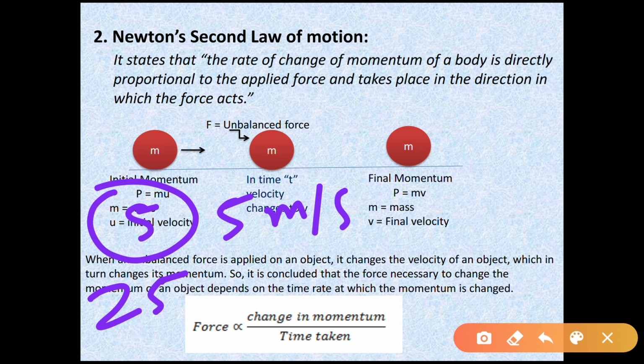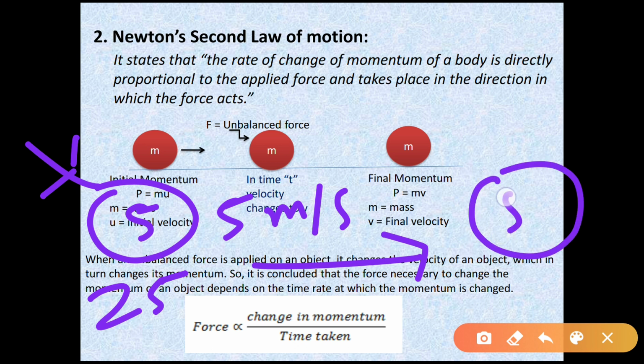Now suppose you are applying a very small force for a large interval of time, meaning for 10 seconds, 20 seconds, right? Then what will happen? You are applying a very small force. Then the ball will take some time to change its momentum from 25 kg meter per second to, let us assume, the velocity attained by the ball is 20. Then in this case, what is the momentum? The final momentum is 100, right?